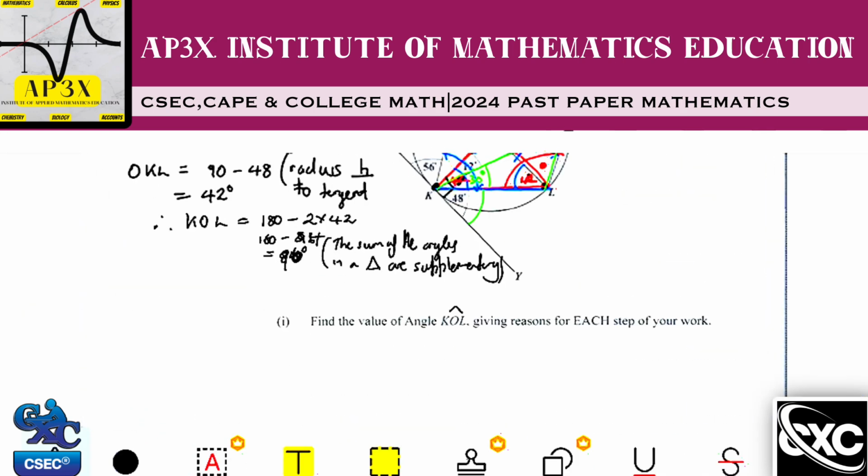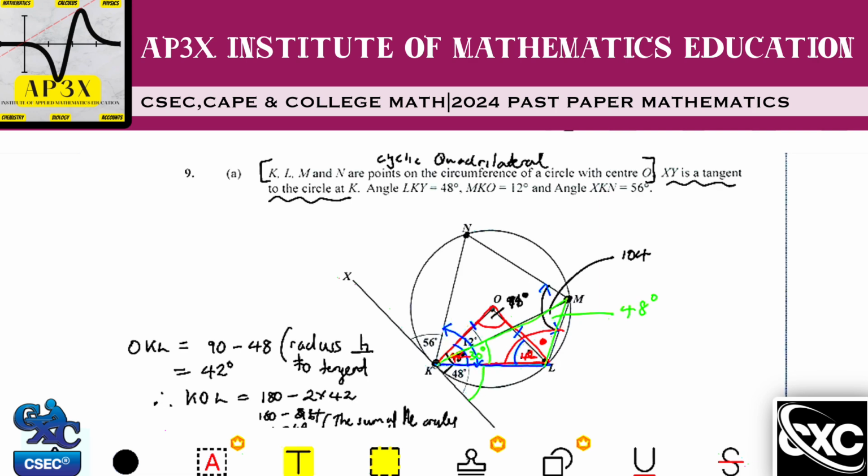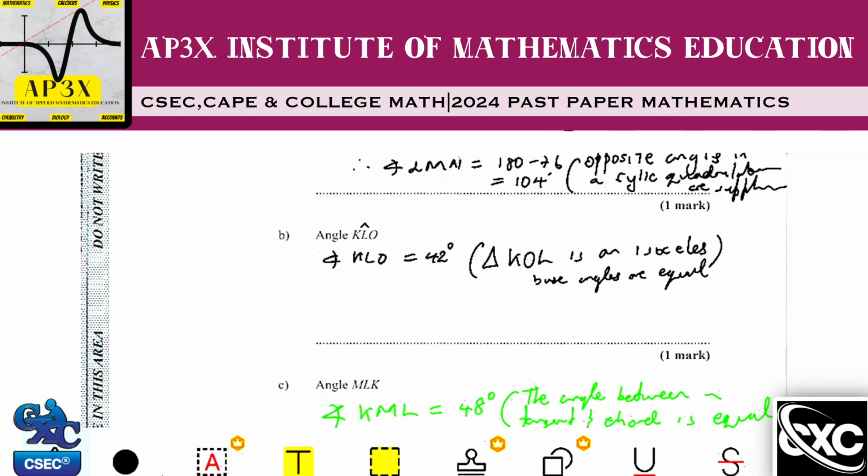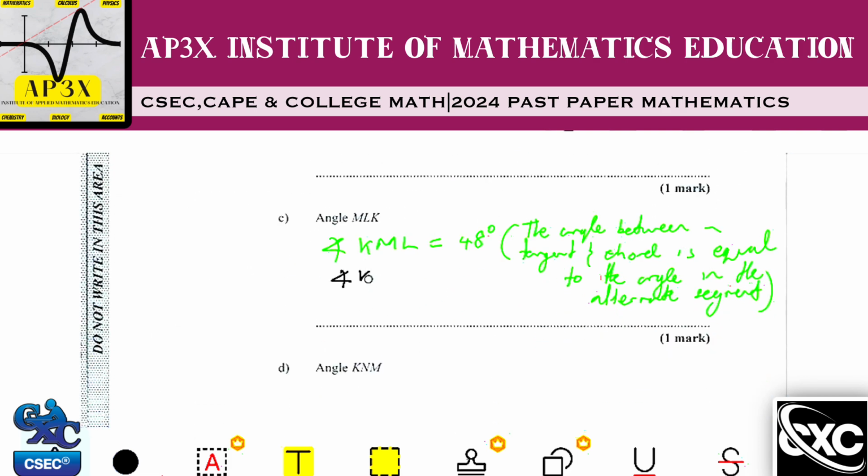So let's go here. Angle KLM, which is the angle we're looking for, will be equal to 48 plus 30, and take that from 180. So KLM is equal to 180 minus 48 plus 30.